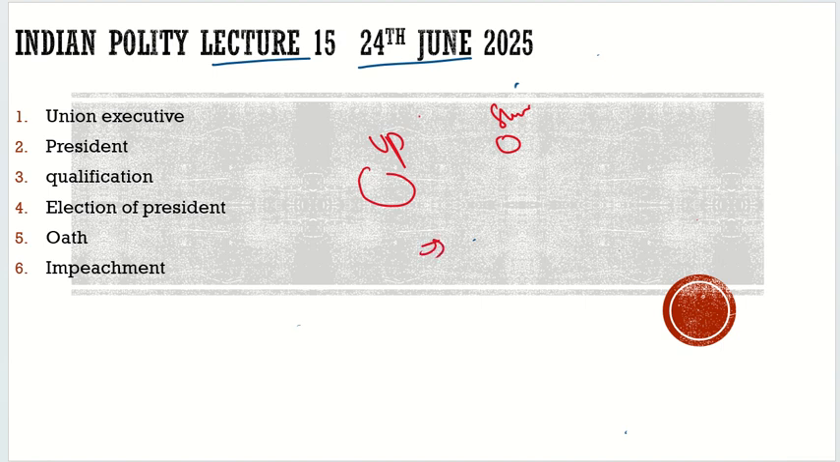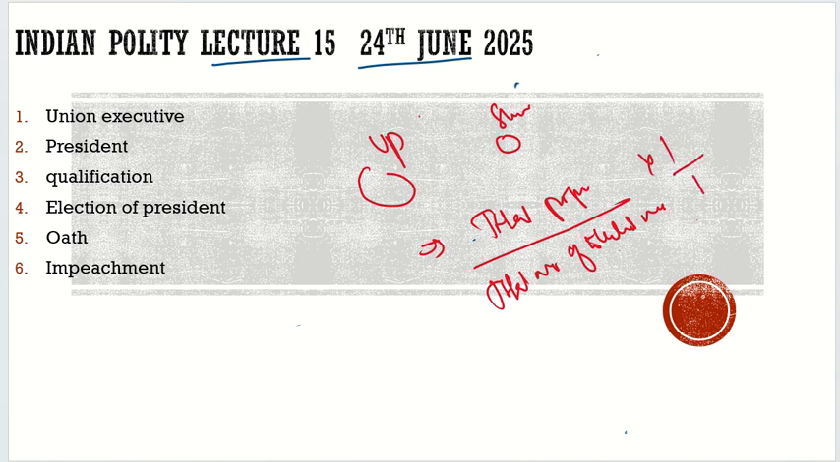The value of the vote is proportional to the population. So what is the formula? The formula is total population divided by total number of elected members, into 1 by 1000. This is the formula to get the value of the vote of an MLA.